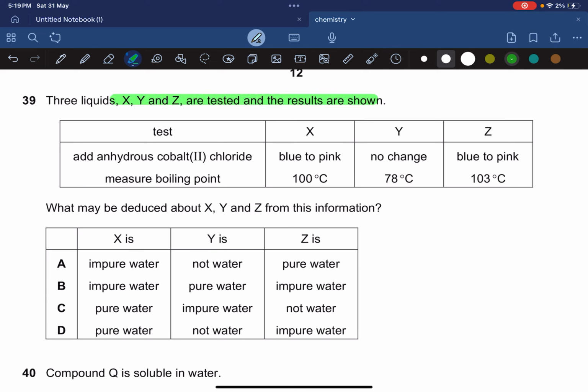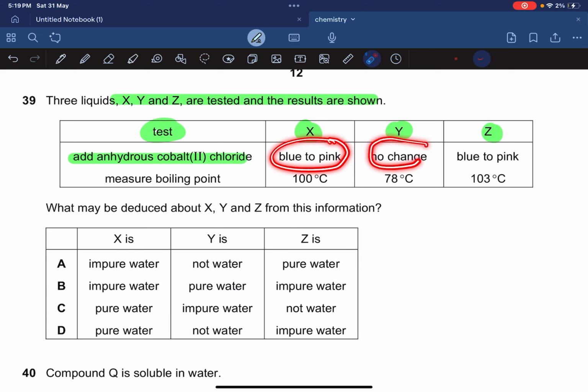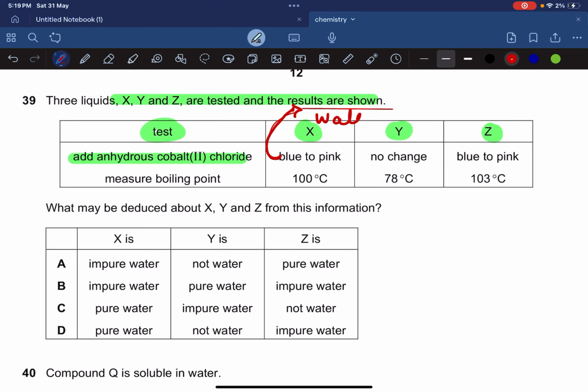results are shown. Okay, we have tests. We have liquid X, liquid Y, liquid Z. We have anhydrous cobalt chloride. It turns from blue to pink for X, there's no change in Y, and in Z it turns from blue to pink. A blue to pink change of this anhydrous cobalt chloride paper tells us that there is water present. So there's water in X and Z, and there is no change over here in Y, which means no water. What may be deduced about X, Y, Z from this information?